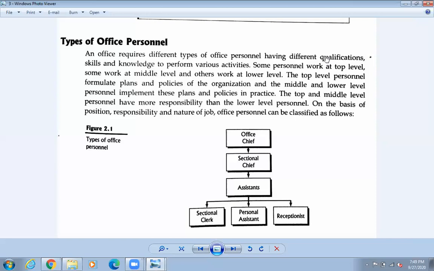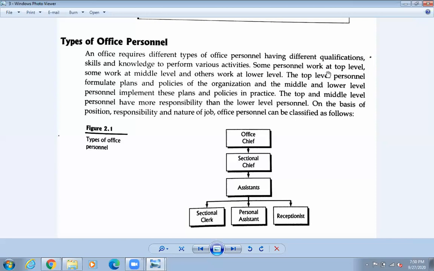If I'm a computer teacher, I must have the knowledge of the computer. So computer कसरी पो चलाउने भन्छ नि. If he is selected as a computer teacher, that is not going to work. Okay, so what should be done? So there should be the proper qualification. Okay, there must be a proper skill and knowledge to perform the various activities.